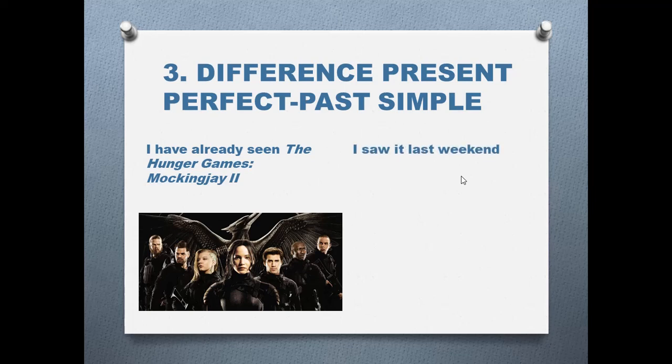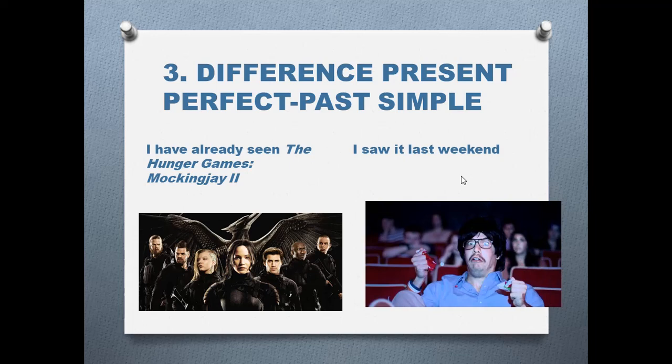However, if I mention when I performed that action, when that action took place, like for example, last weekend, I use the past simple. I saw it last weekend. Okay? So, present perfect doesn't specify when, past simple specifies when that action occurred.